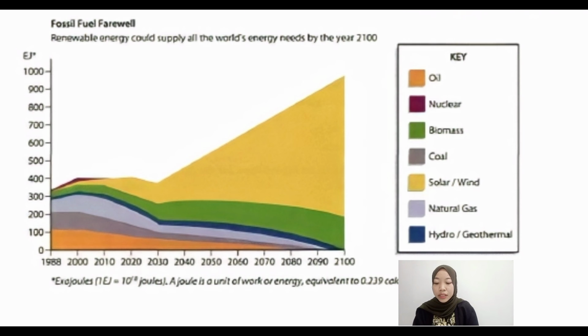Considering fossil fuels and coal are predicted to run out and take thousands of years to be renewed, as could be shown in the graph. In other words, all energy is provided or could be provided by renewable energy.